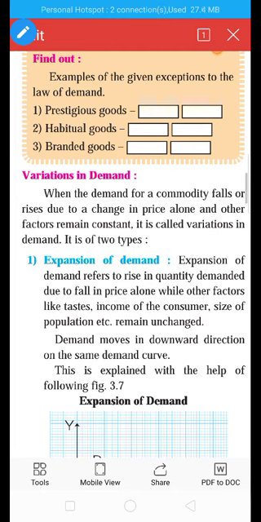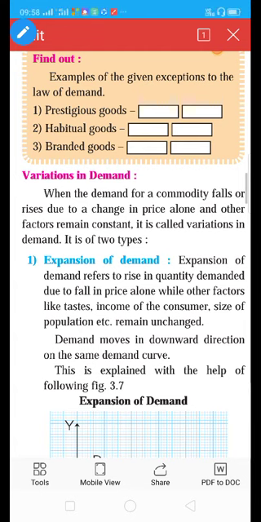In the second, habitual goods. What is the meaning of habitual goods? Habitual goods are those goods that a person becomes addicted to, so the person definitely buys them, whether the price is high or low. The person definitely buys habitual goods because the person becomes habituated or addicted.